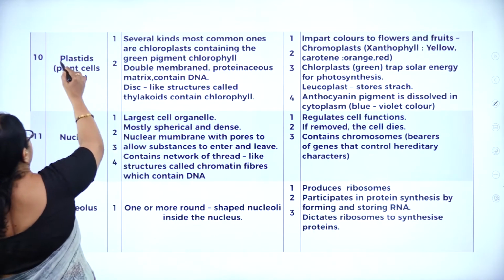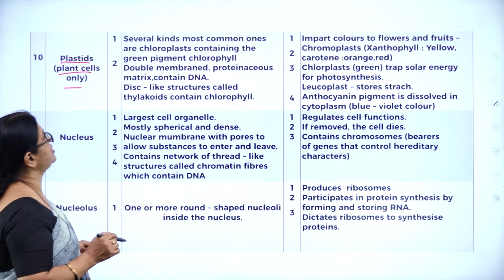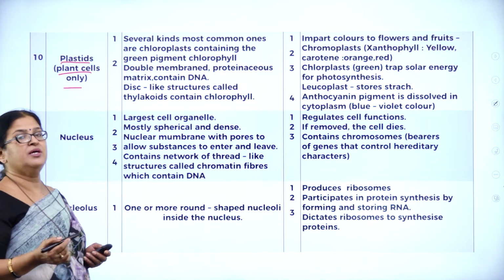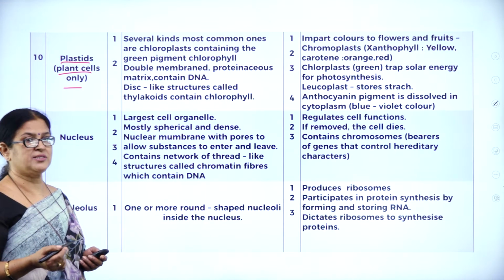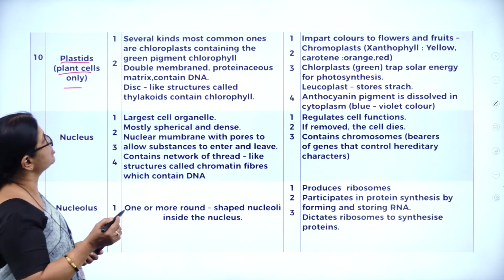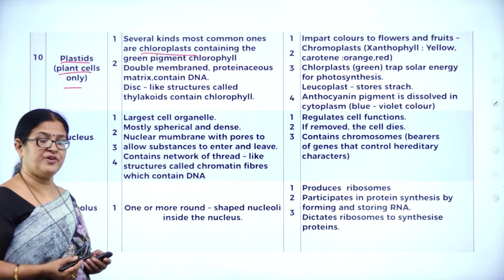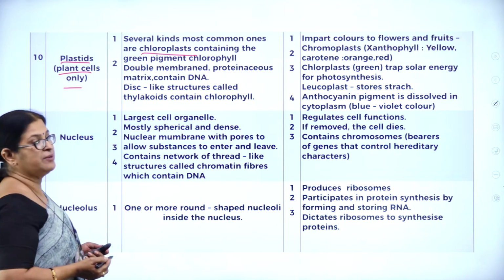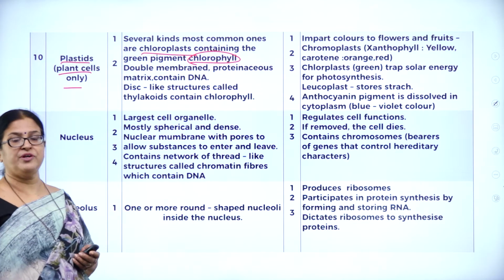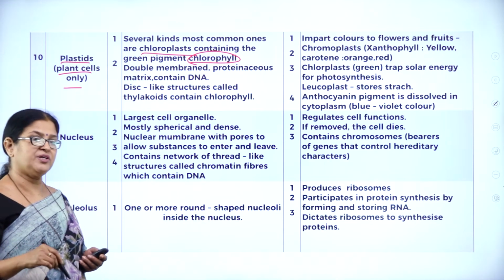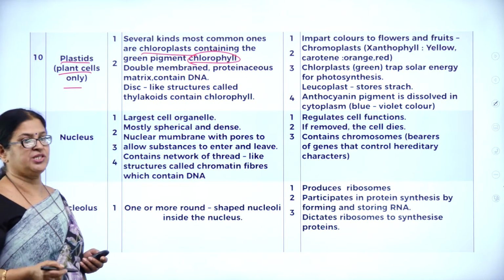Then plastids. As we know, plastids are present only in the plant cell but absent in the animal cell. Based on the type of pigments, we classify them into chloroplast, chromoplast and leucoplast. The most common one is chloroplast, which is a very important characteristic feature of plants, containing the green pigment called chlorophyll. As you know, plants are autotrophs and utilize chlorophyll to trap solar energy and convert it into chemical energy in the form of synthesized food called starch, right?